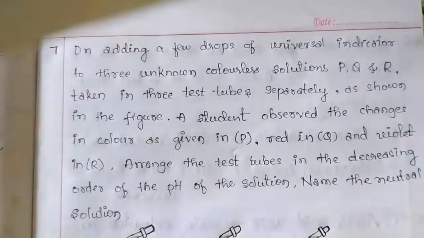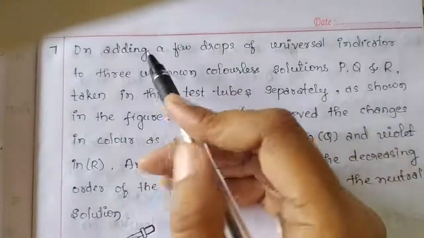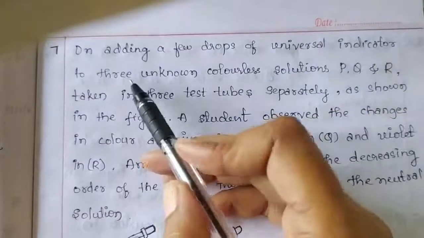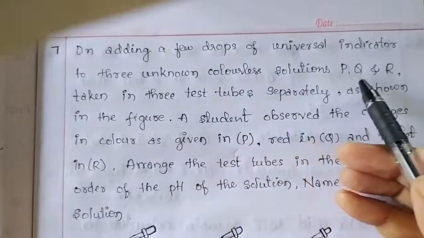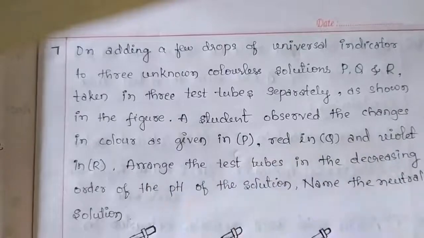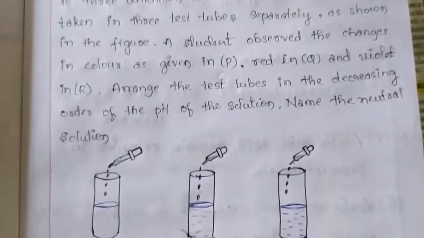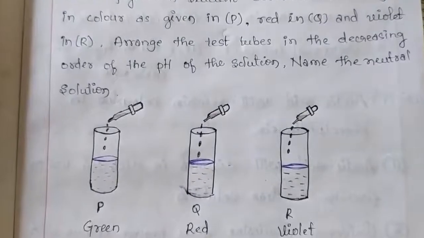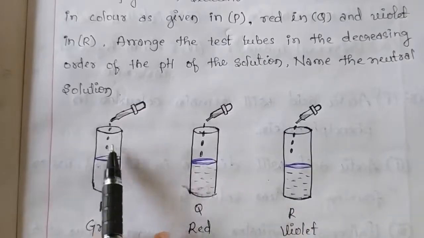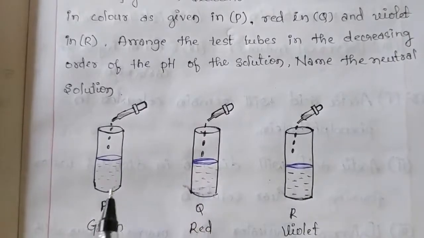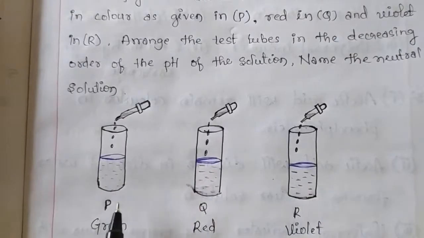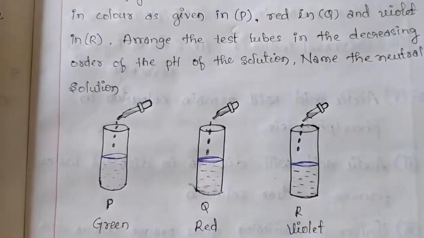Children, you can see here. On adding a few drops of universal indicator to the 3 unknown colorless solutions P, Q, R taken in 3 test tubes separately as shown in the figure. Here they have given the figure. See here, they have given the 3 test tubes, filled with colorless solution, and these test tubes are named as P, Q and R.